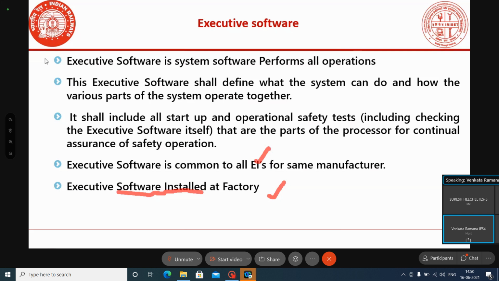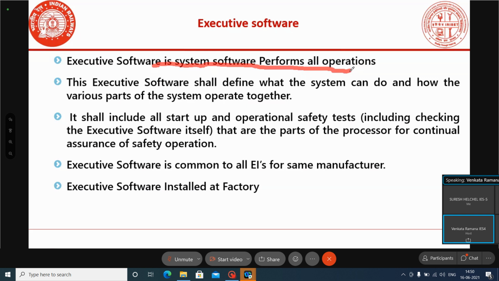What is executive software? Executive software is the system software. This software performs all operations of the EI.